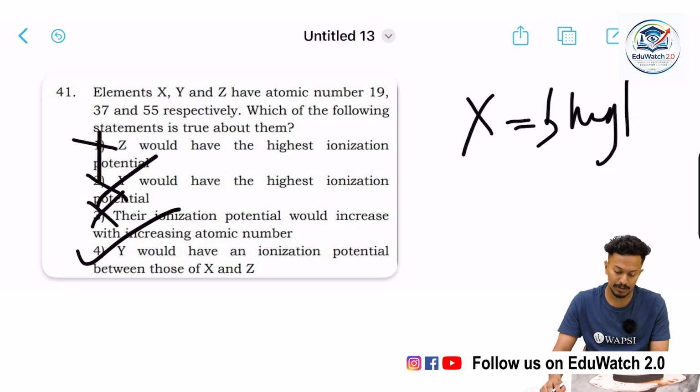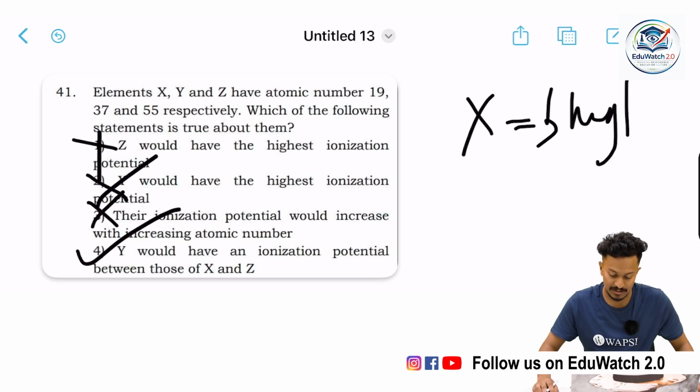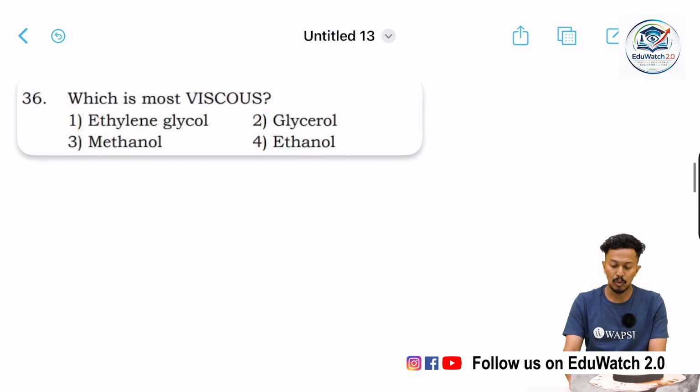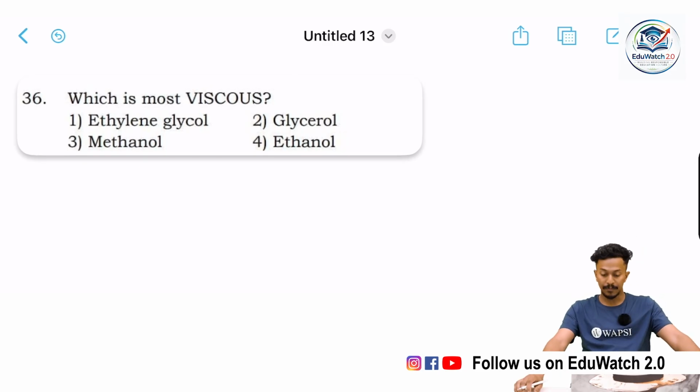The correct option would be 4, which states that Y should have an ionization potential between those of X and Z. Okay, we'll move on to our next question. Which is the most viscous?